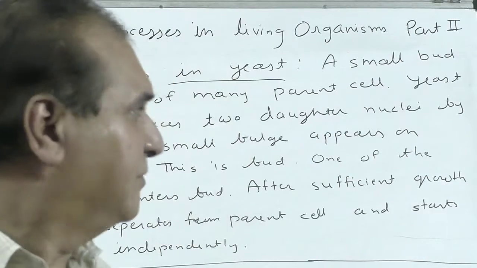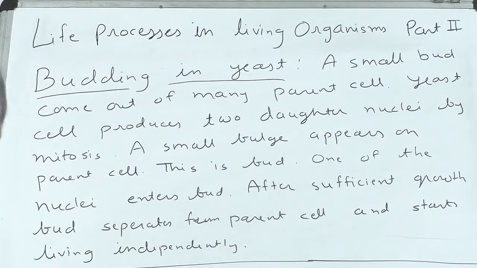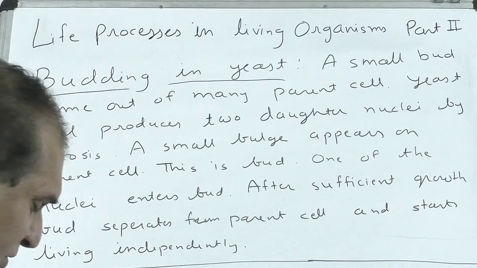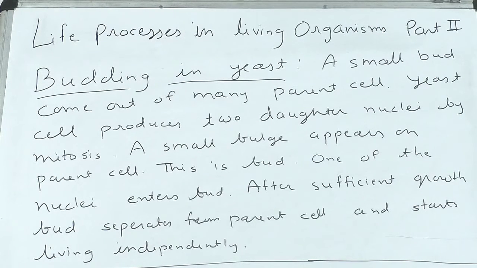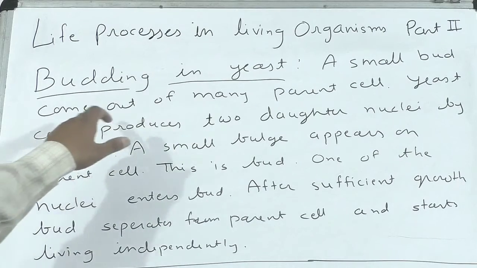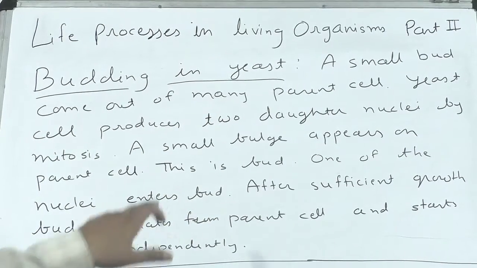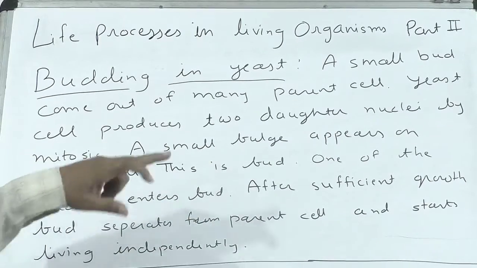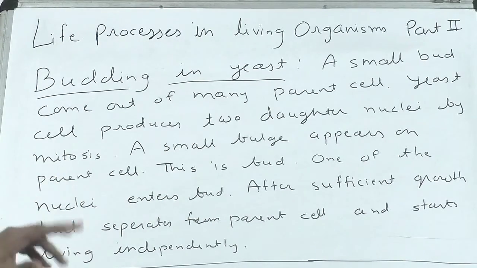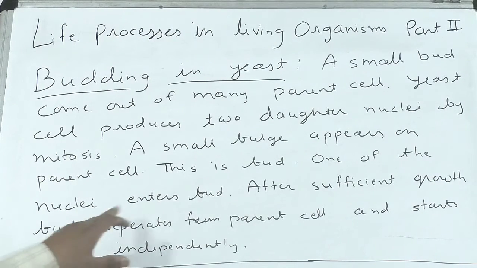Budding in yeast can come as a short note, with the diagram given in the textbook. If you have problems, write in the comment box and I will show you the diagrams. A small bud comes out of the parent cell, and you can observe it under a microscope. Each cell produces two daughter nuclei by mitosis. A small bulge appears on the parent cell. This is a bud. One of the nuclei enters the bud.